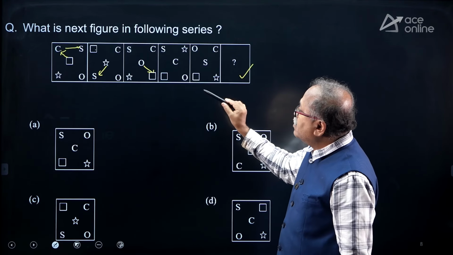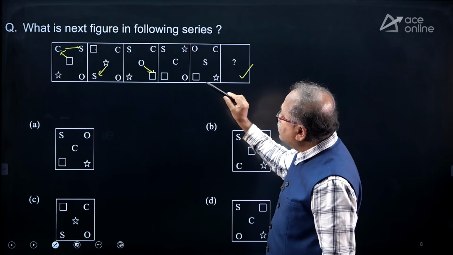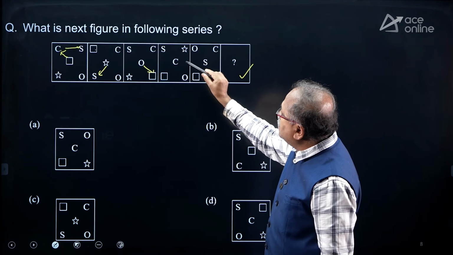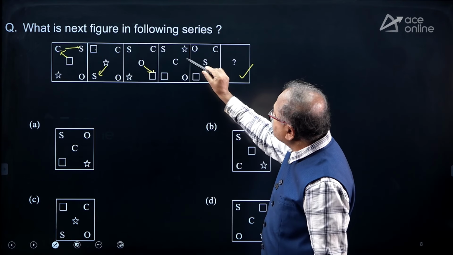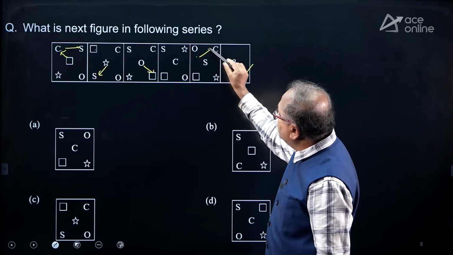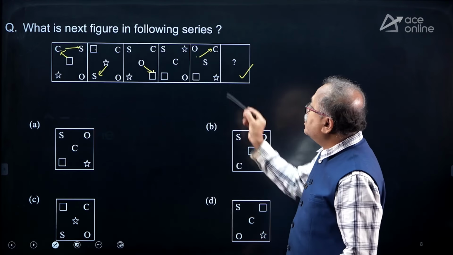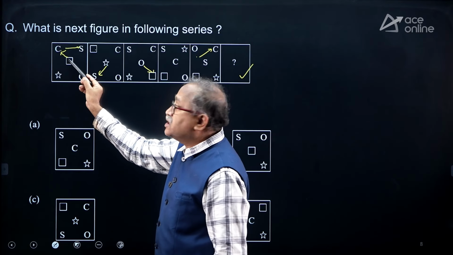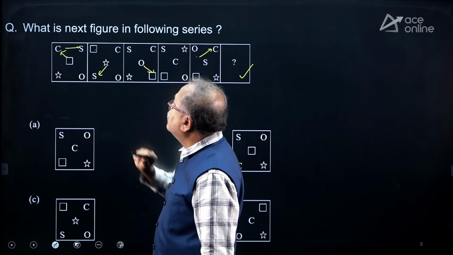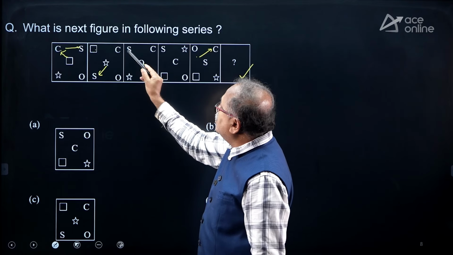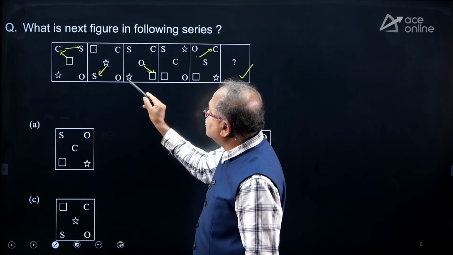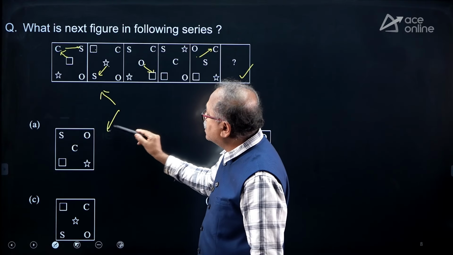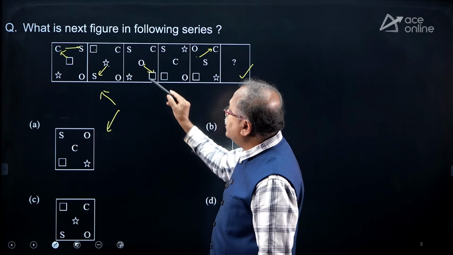Now, in the next one, then which one is C? C is moving over here. C is moving over here. So, where should S be here? So, they are moving anti-clockwise. Look at this one, the center one, it goes over here. Now, this center one O, this star comes over here. So, the first rotation is this, the second replacement is this.